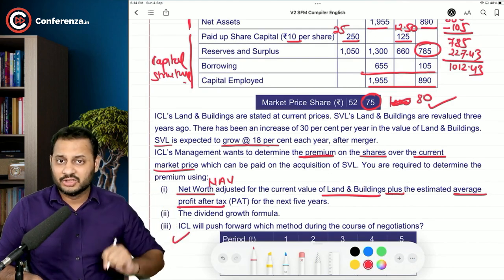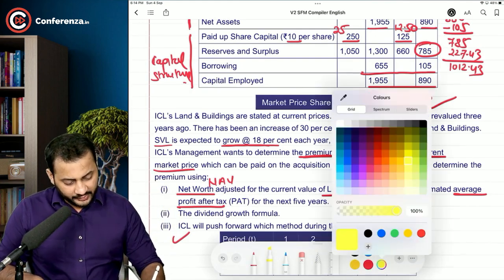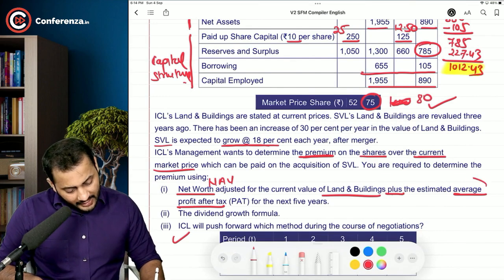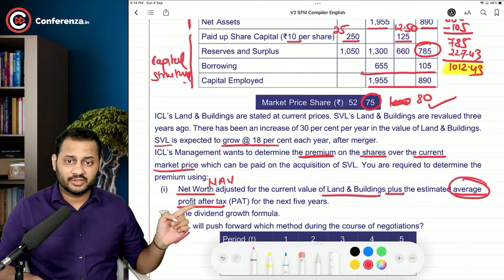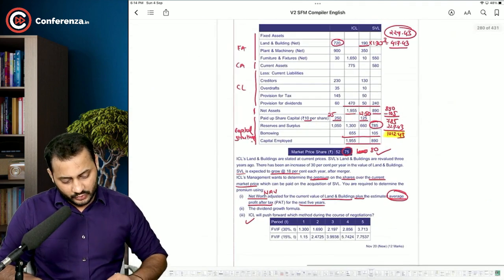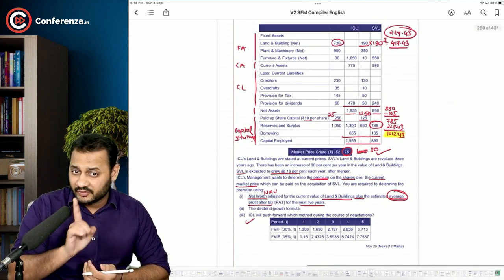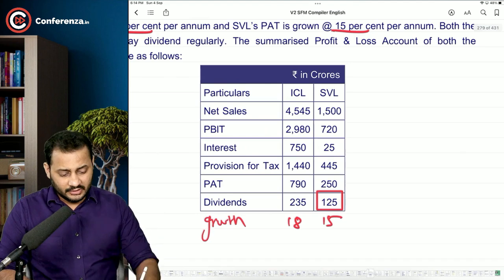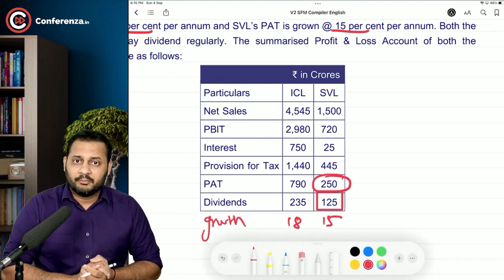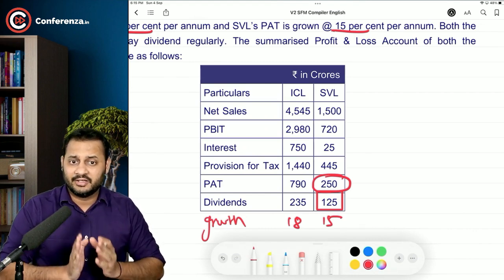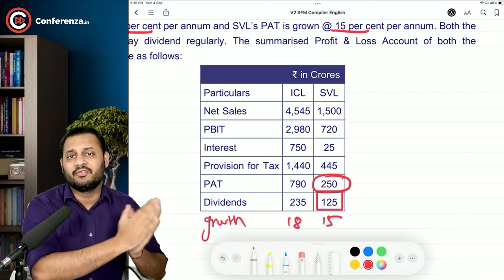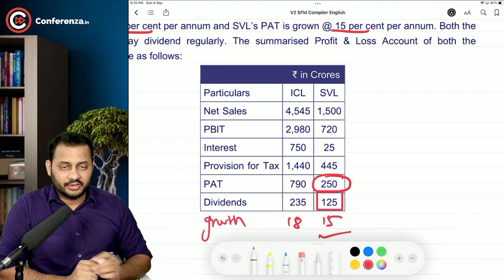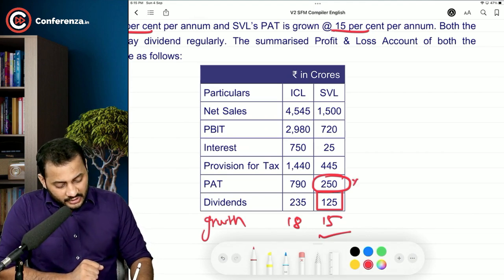But in that value 1012.43, we need to add one more thing, which is the average profit after tax for the next 5 years. Let's go to the previous page, because profit after tax is given in the profit and loss account. If you look at this, the profit after tax is 250, but the question is not asking for the profit after tax of the current year. They are asking for the profit after tax of the next 5 years. And how will you calculate that? It's very simple. 15% is the current growth rate, so 1.15.